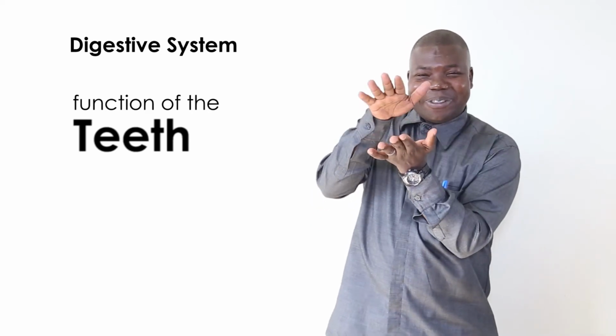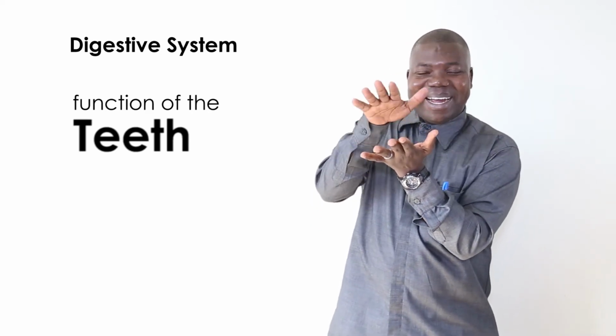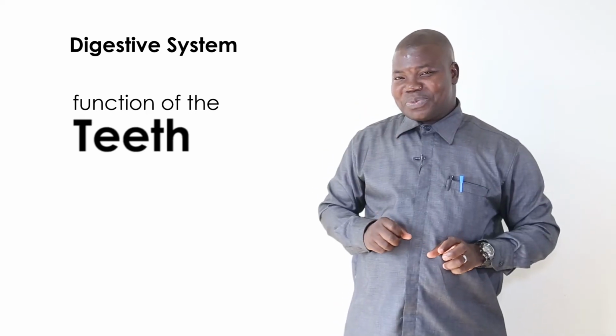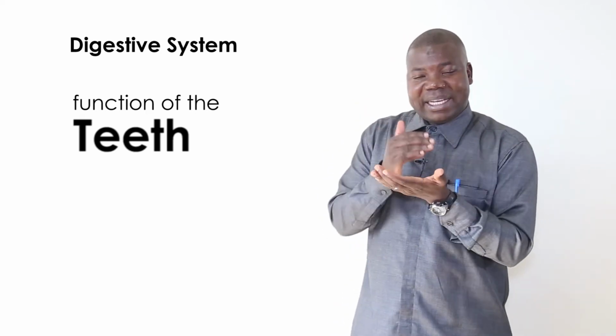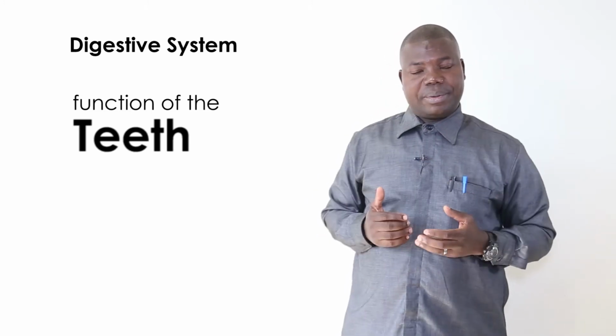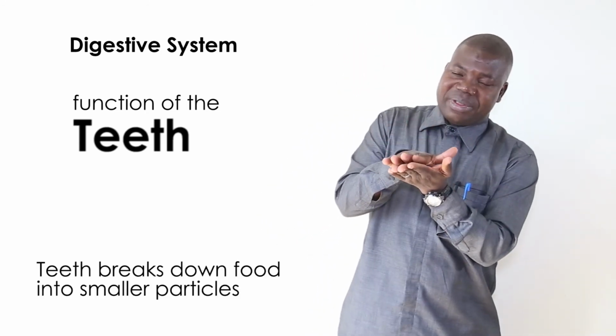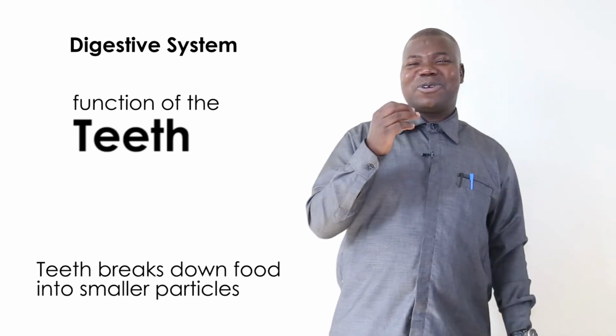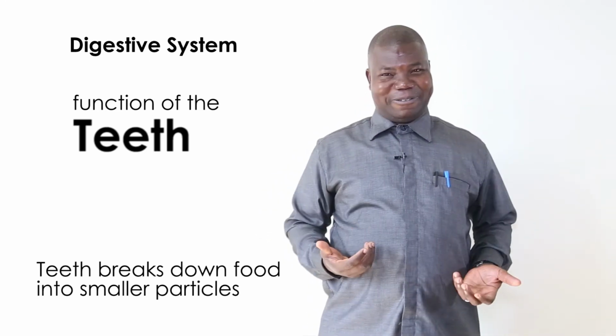To break down the banana into small particles. Meaning, that is one factor for digestion in the mouth. So, the teeth help to break down the food into small particles. But remember, the particles are still not small enough to be absorbed.